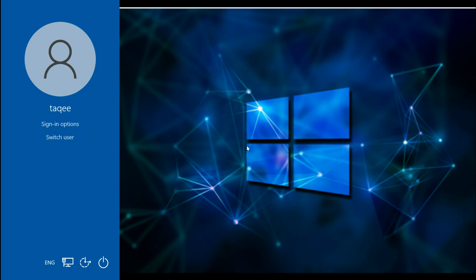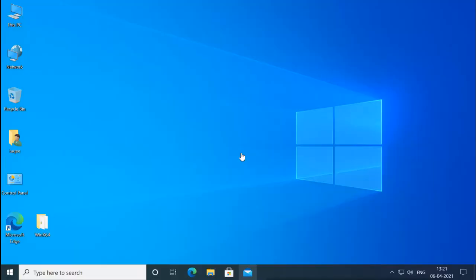Now if I remember the right gesture, I will use it. It was like this and this and the circle, and it is logging me in. If you provide a wrong gesture, then it will not allow you to log in. It will say login failed. And we are logged in. And this is all for the current user.